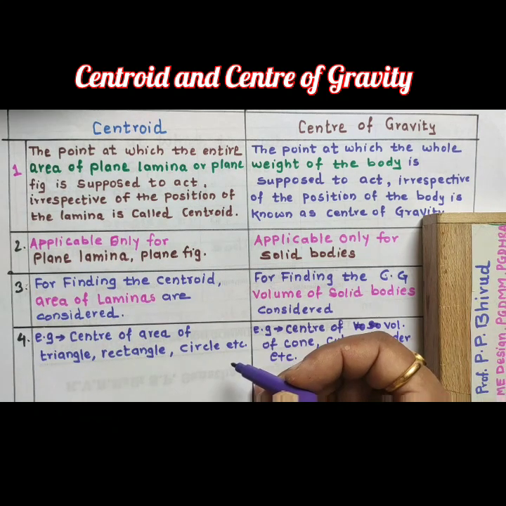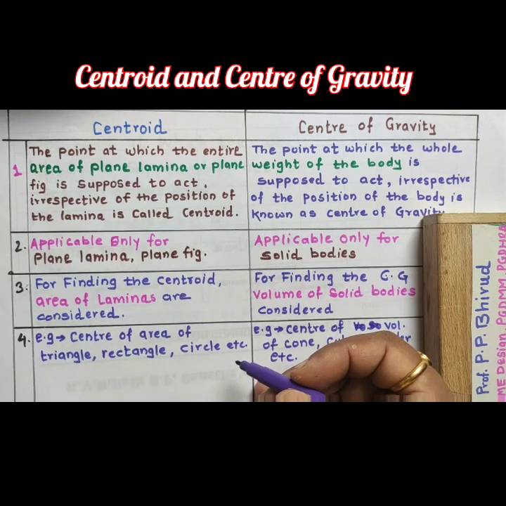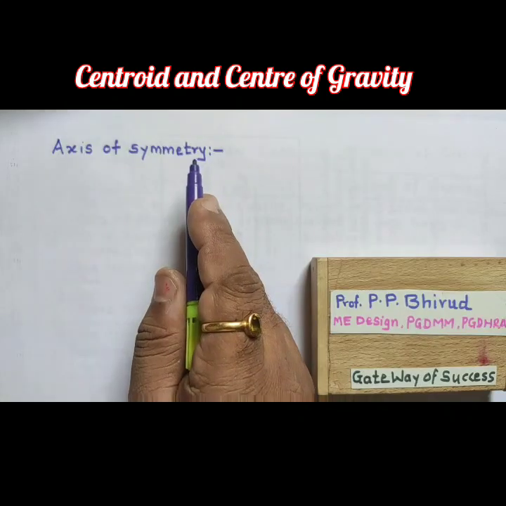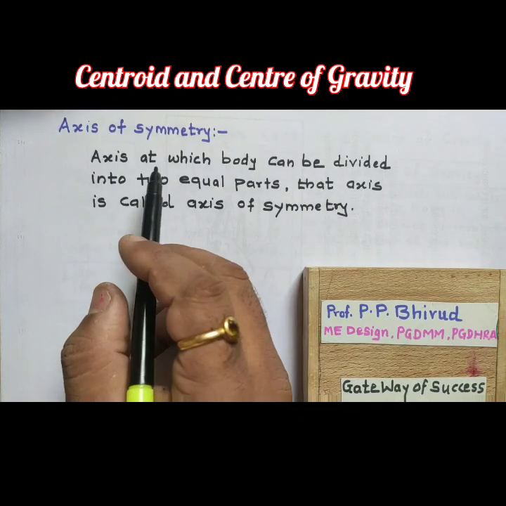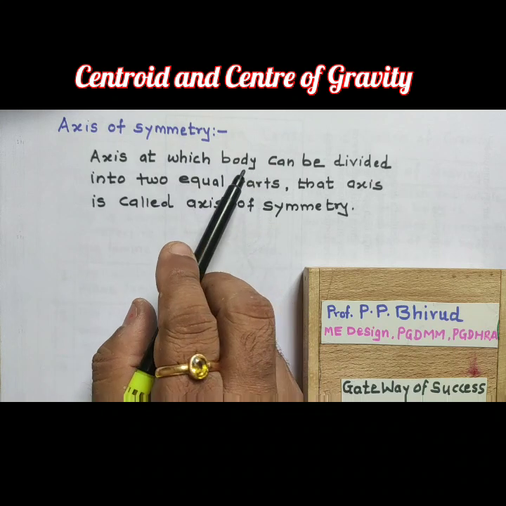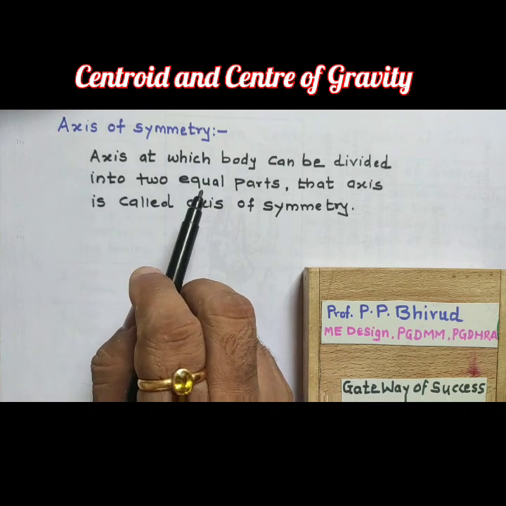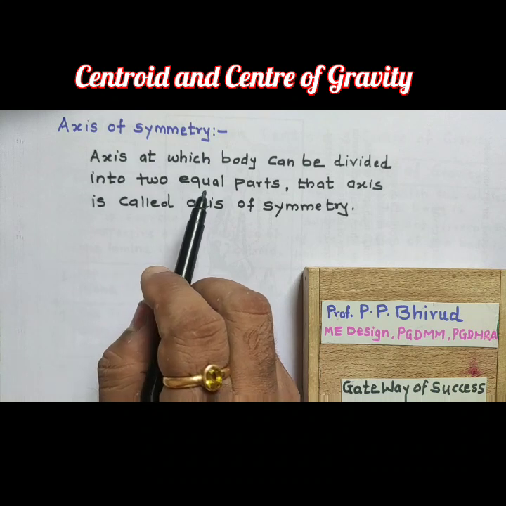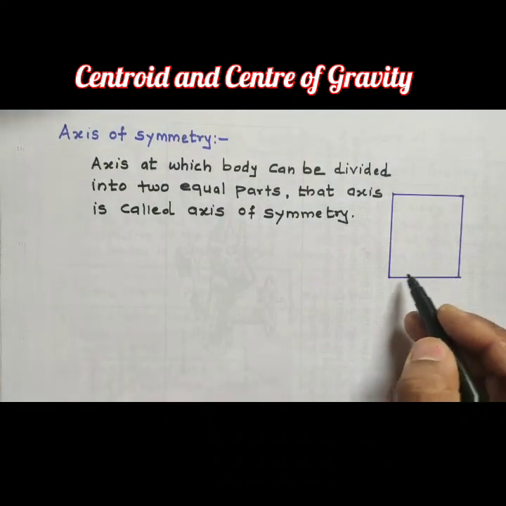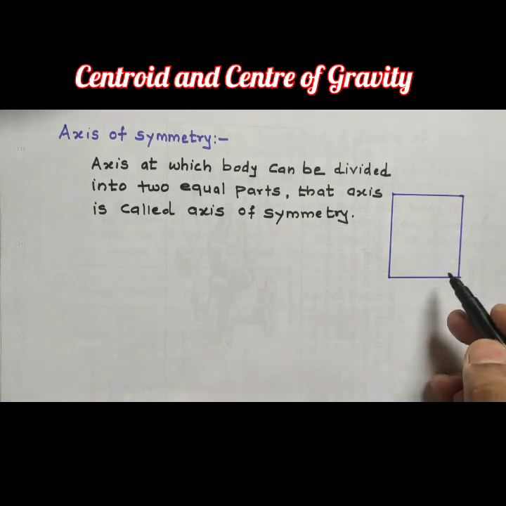Now let us turn to axis of symmetry and reference axis. Axis of symmetry: the axis by which the body can be divided into two equal parts is known as the axis of symmetry. Here we have taken a rectangular figure.